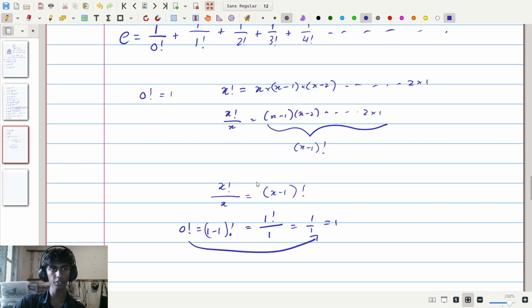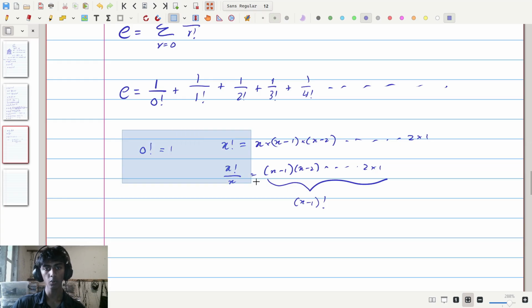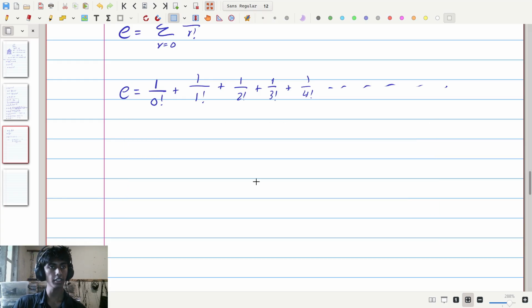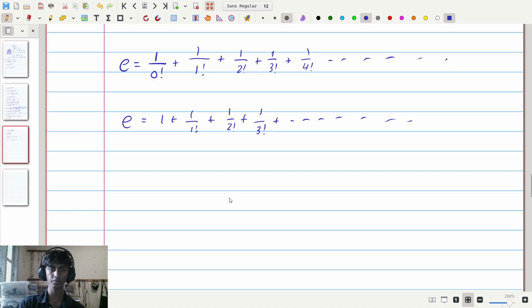Due to this reasoning, 0 factorial is equal to 1, and what we have in the end here, if I just erase this short work, is that e, the mathematical constant e, is equal to the sum 1 plus 1 divided by 1 factorial plus 1 divided by 2 factorial plus 1 divided by 3 factorial plus, and so on, for all the integer factorials going up from 1, 2, 3, 4 and so on. This is one way to write the value of e.